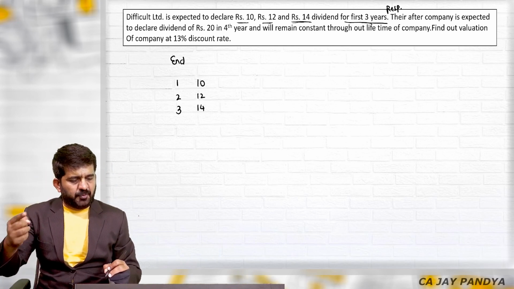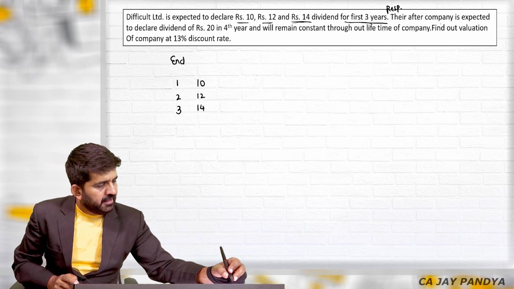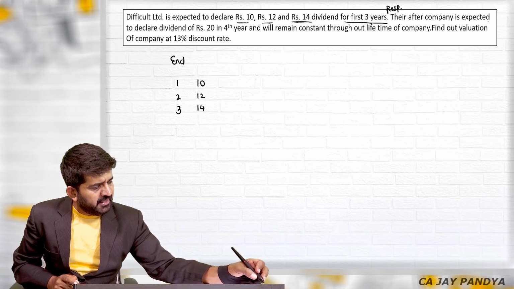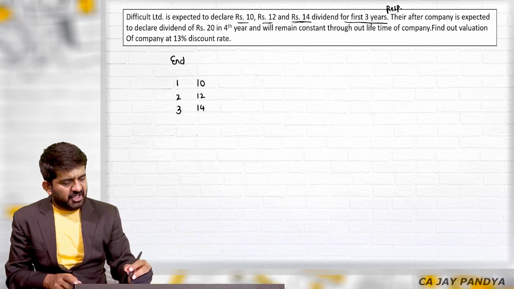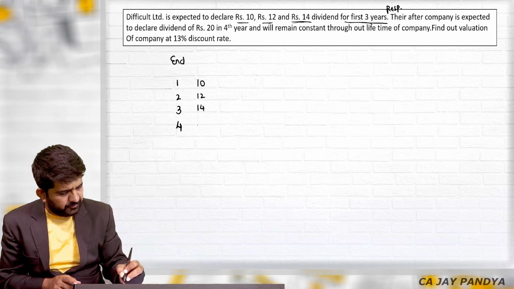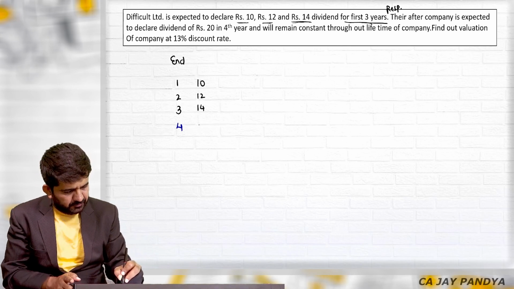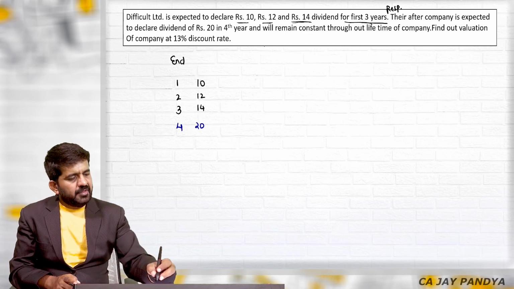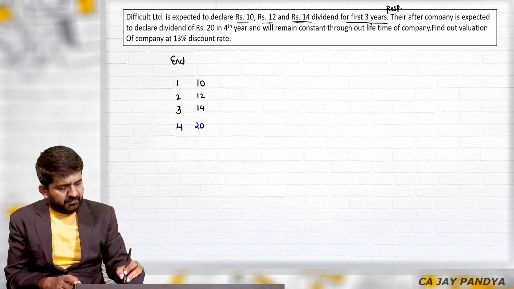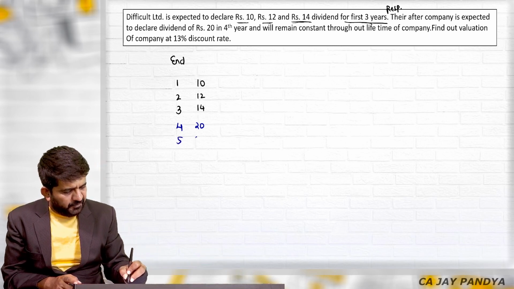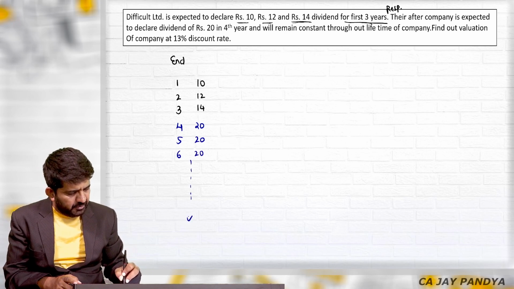So 10 is for first year, 12 is for second year and 14 is for third year. Thereafter, company is expected to declare dividend of rupees 20 in fourth year, and will remain constant throughout the lifetime of the company. So fifth year also 20, sixth year also 20 and so on.